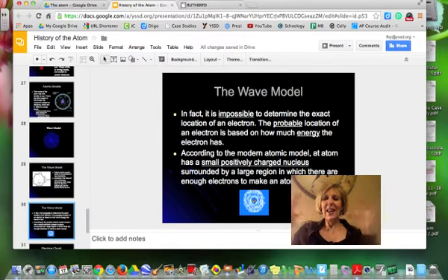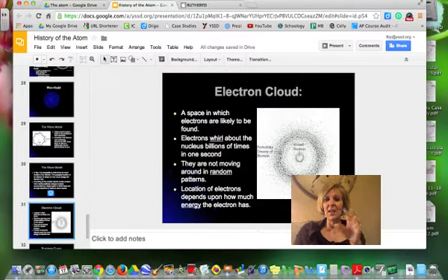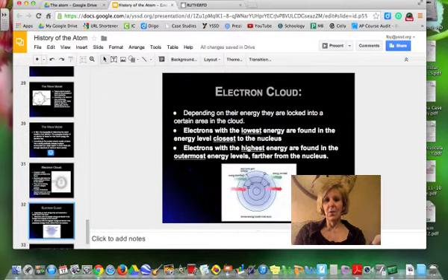We can only say, in this electron cloud, the probability of where that electron is, based on how much energy that electron has. The small positively charged nucleus is in the center, but these electrons in these clouds make up most of the space of the atom. They are actually in specific energy levels, and you can only calculate the probability of where any one electron is. You can't say for sure.